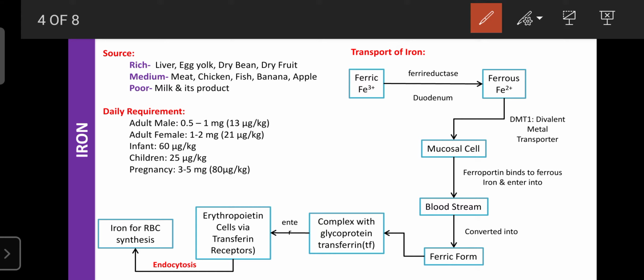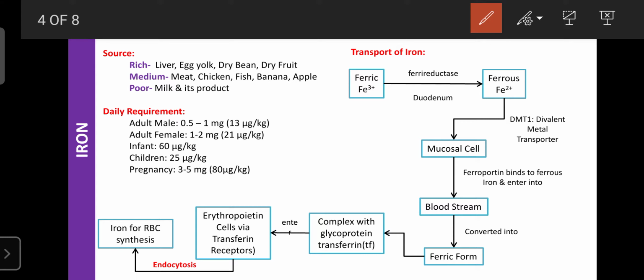Then iron is moderately present in meat, chicken, fish, banana, and apple. If you need iron, you can prefer these foods. Poorly, iron can be found in milk and its products. Even if you take milk, your hemoglobin content can increase. If you are non-vegetarian, you can prefer meat, chicken, and fish. For vegetarians, you should prefer daily banana and apple. They can supply the essential iron for the synthesis of RBC and hemoglobin.